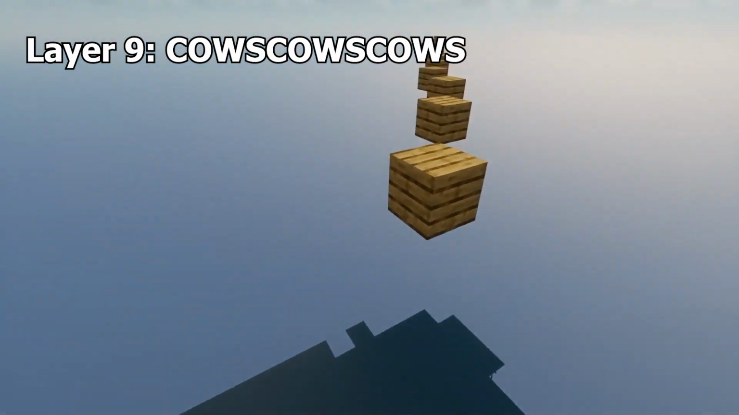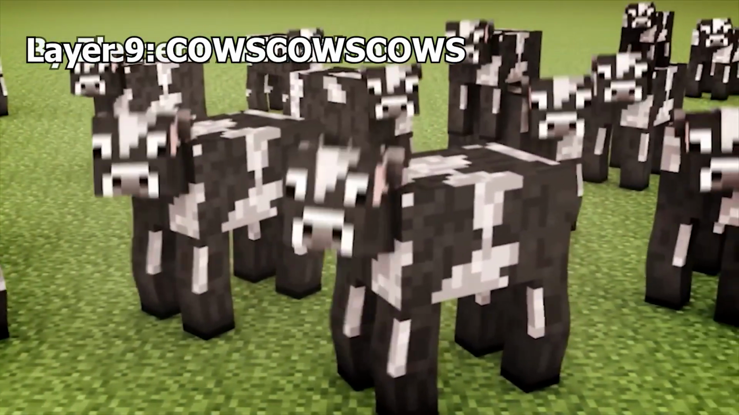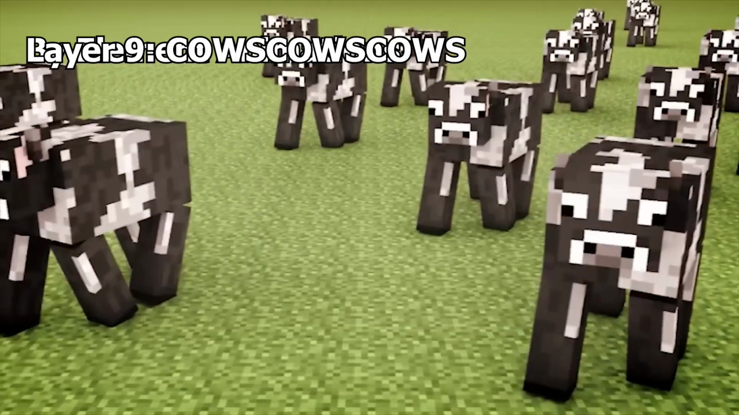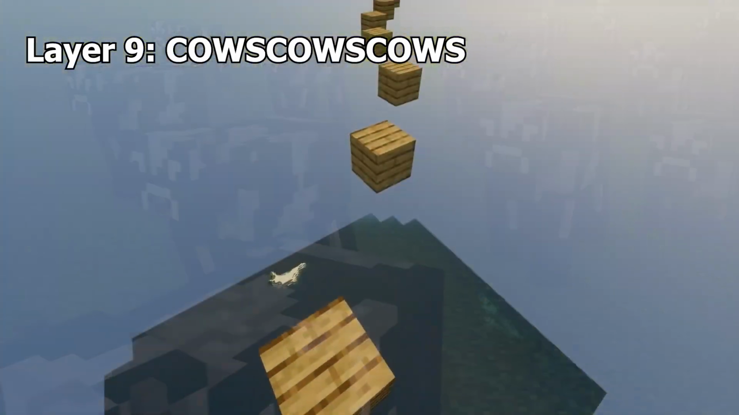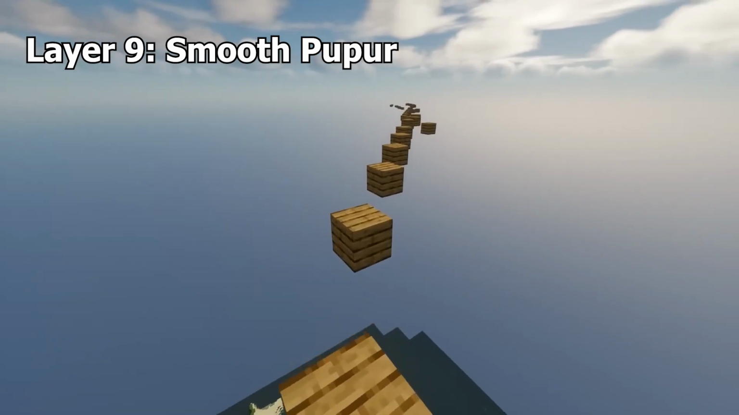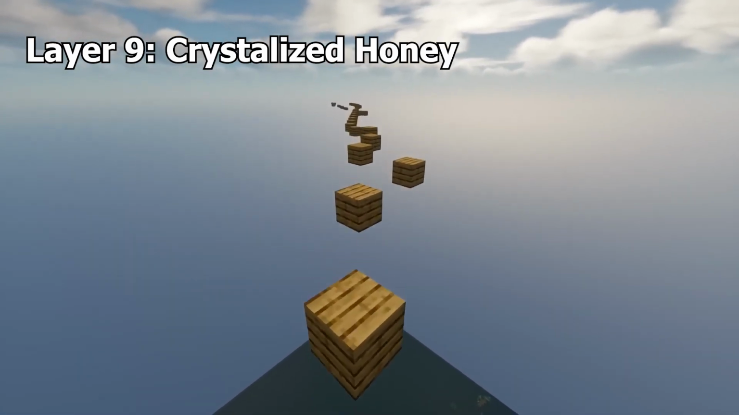Cow, cows, cows. The entry is most likely in reference to a 2013 video that features an animation of cows dancing, although it's not clear why this entry was so far down. Smooth Purple and Smooth Stone Brick. I don't know. Crystallized honey.